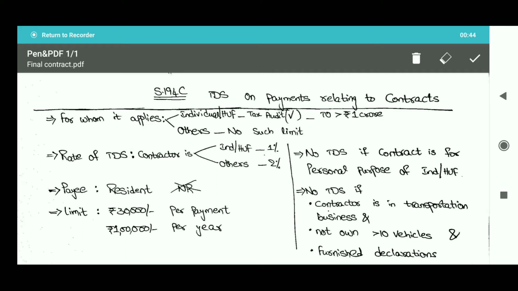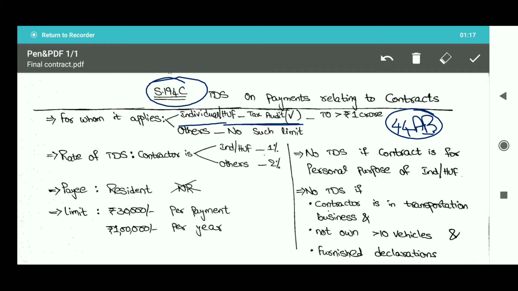So 194C, TDS on contract payments, for whom does it apply? It applies where the contractor is an individual or HUF and he is liable for tax audit. Liable for tax audit means Section 44AB of the Income Tax Act, where tax audit applies if the turnover in the preceding financial year has exceeded rupees 1 crore.